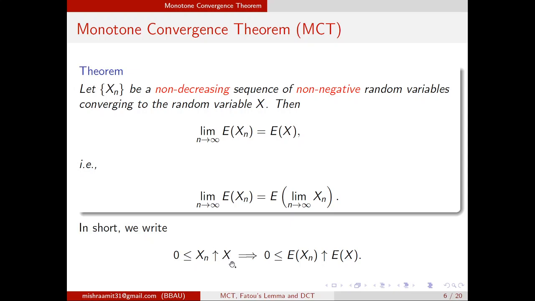to x. So if xn's are non-negative, expected value of xn will be non-negative. If xn's are increasing, increasing means non-decreasing, then expected xn is increasing up to this. So in short, we will write this way. So we will see the proof of the monotone convergence theorem.